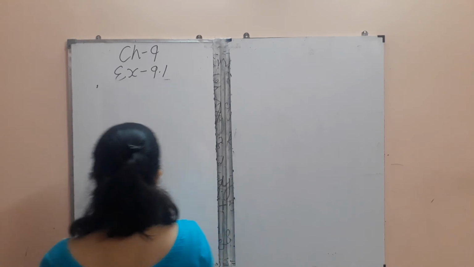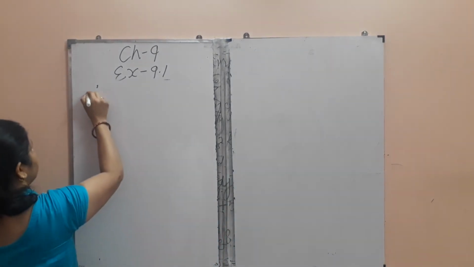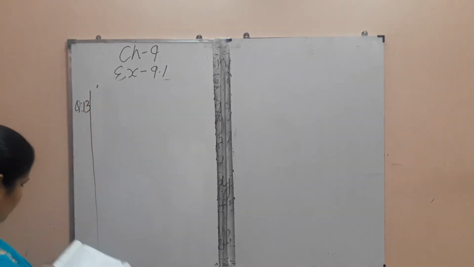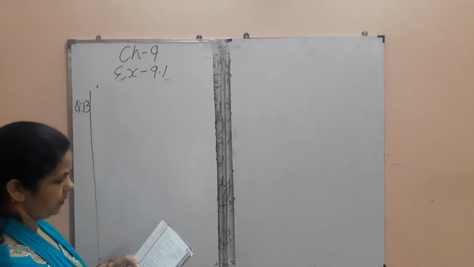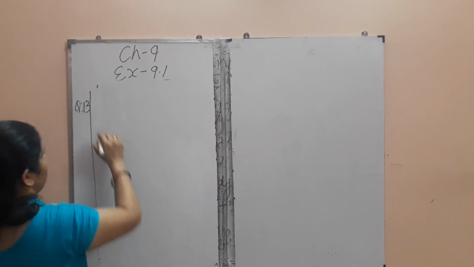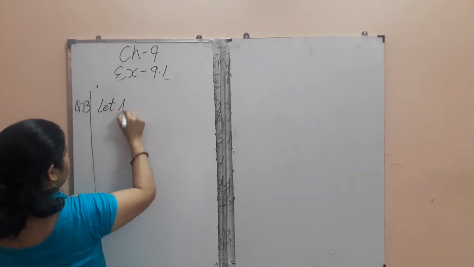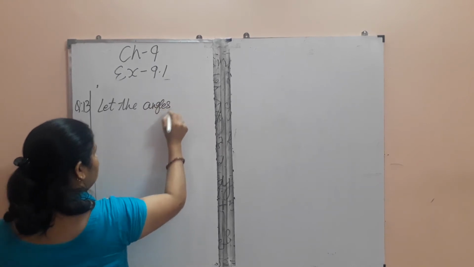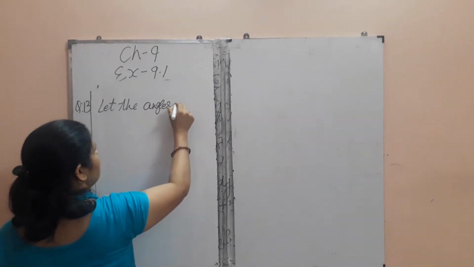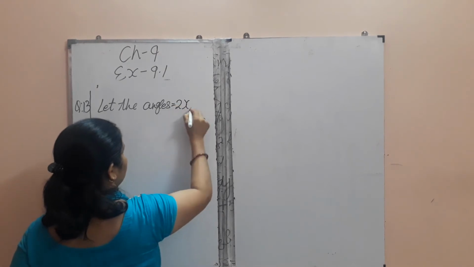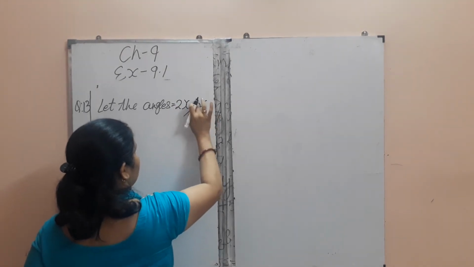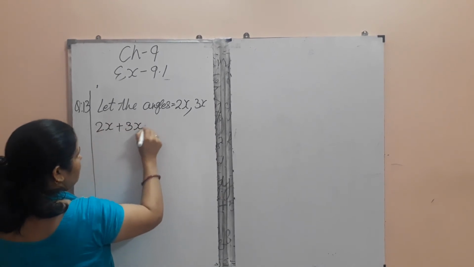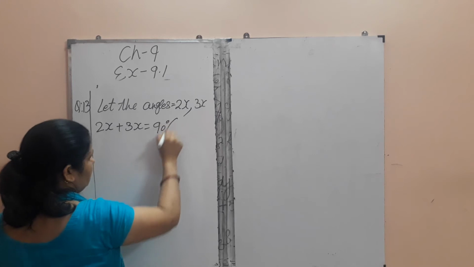Question number 13. If two complementary angles are in the ratio of 2:3, let the angles be 2x and 3x. So 2x plus 3x equals 90 degrees.